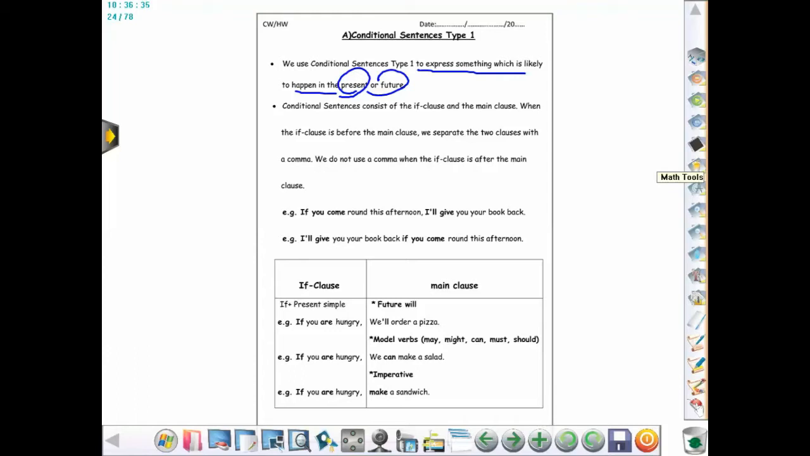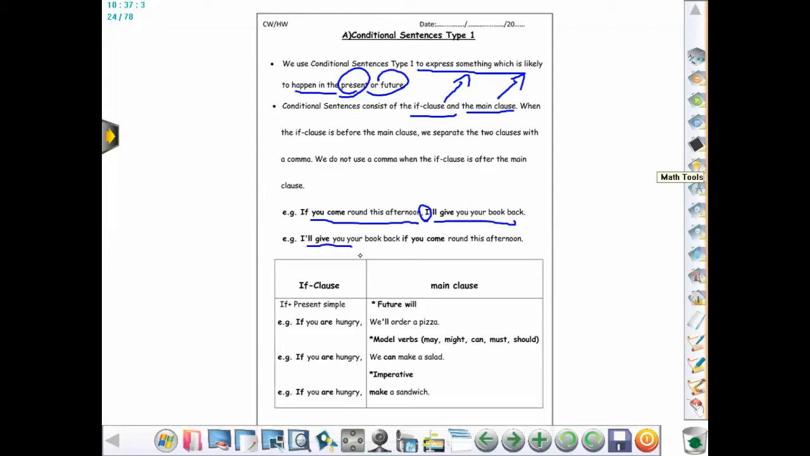So, conditional sentences consist of the if clause and the main clause. And as we said, the if clause is present simple and the main clause is future will. Or it could be different forms, that's what we're going to talk about now, okay? When the if clause is before the main clause, we separate the two clauses with a comma here. If you come round this afternoon, comma, I will give you your book back, okay?